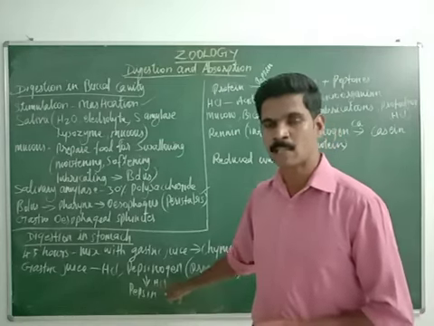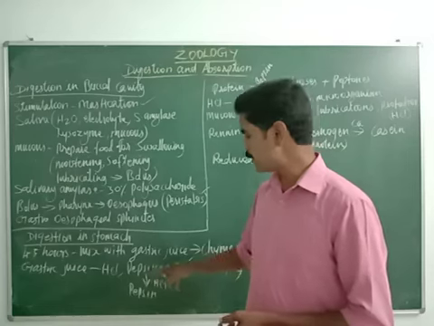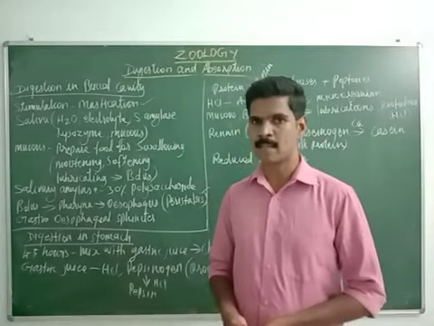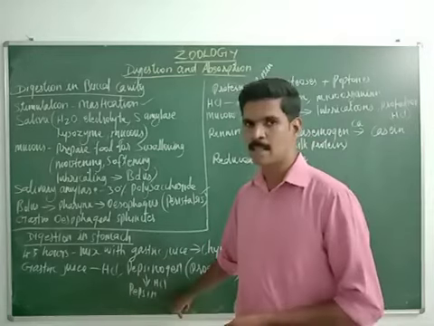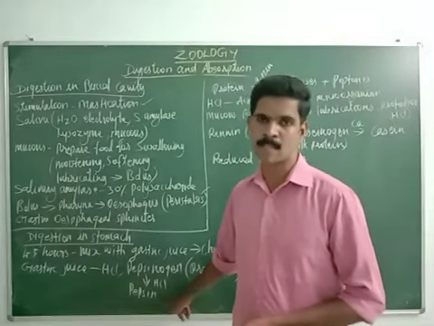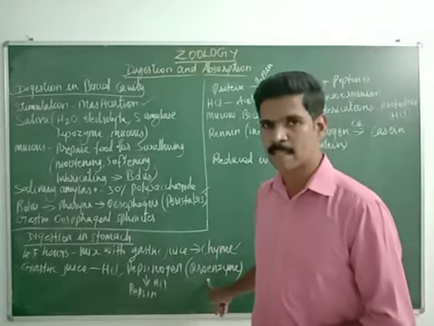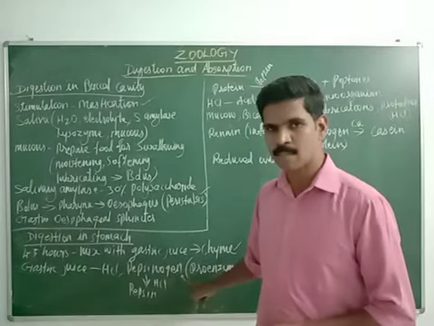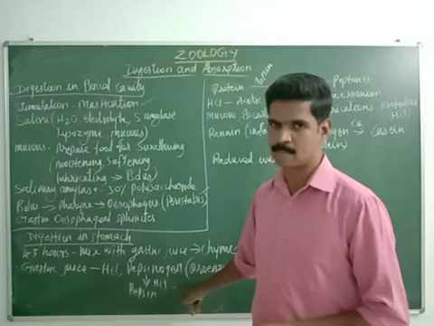This pepsinogen is a proenzyme. It is in inactive condition. When this pepsinogen is exposed to hydrochloric acid, it is converted into pepsin. This pepsin is an active enzyme. So pepsinogen is a proenzyme, that means it's an inactive enzyme. This proenzyme pepsinogen is converted into pepsin with the help of the hydrochloric acid.